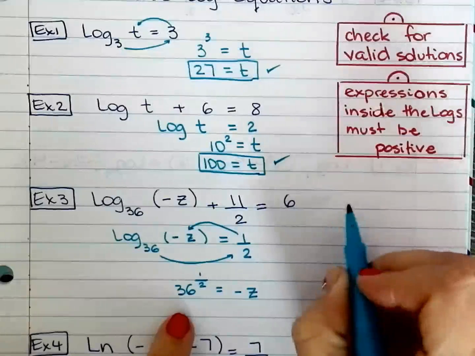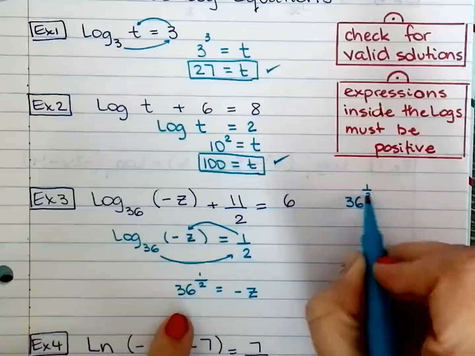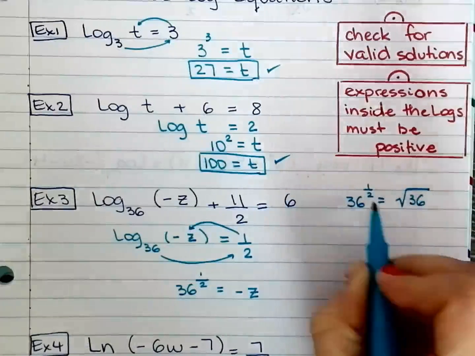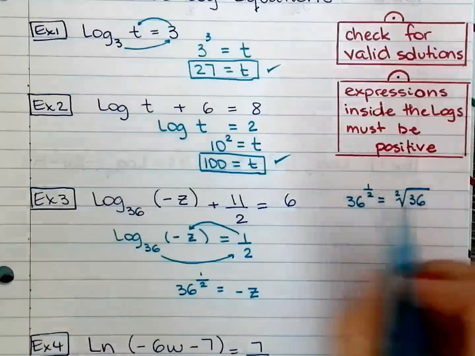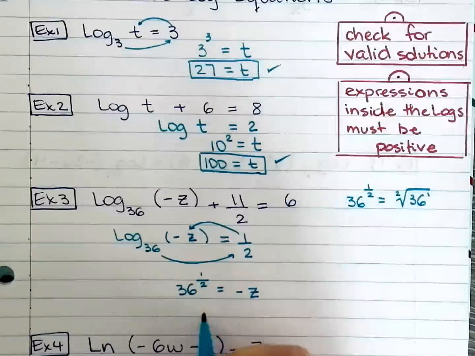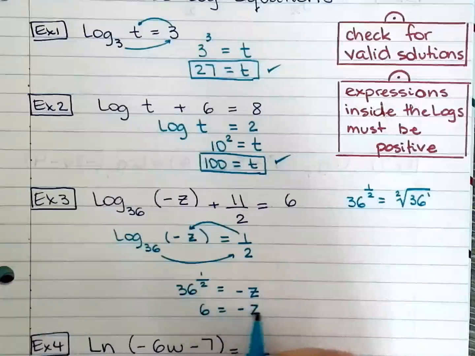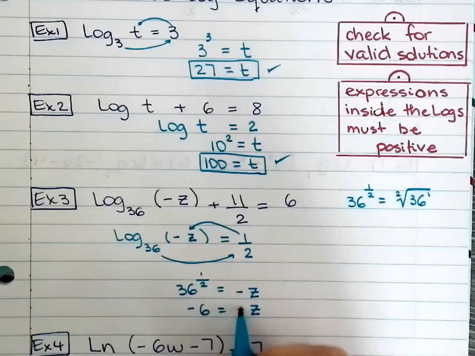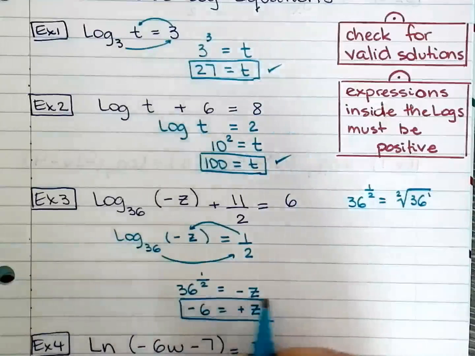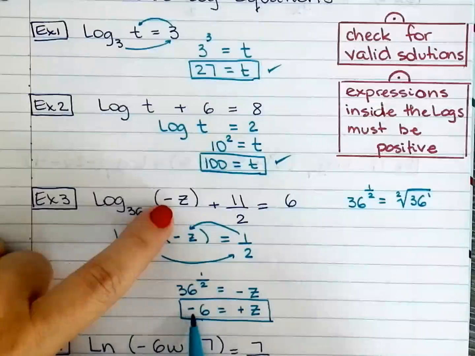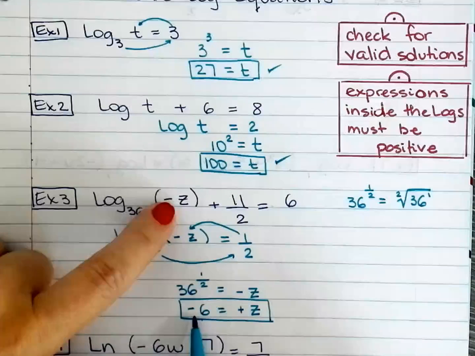And remember, the rational exponent, you can switch it back into the radical form. So the denominator is the index, the numerator is the exponent. So the square root of 36 is 6, equals negative z. Then divide by negative 1. That gives you negative 6 equals z. Go ahead and check. Negative z times negative 6, that makes positive 6. That makes this argument positive. So you're good right there.